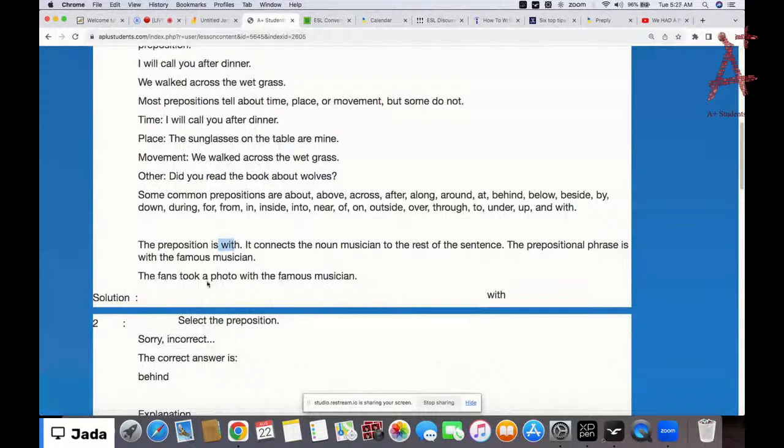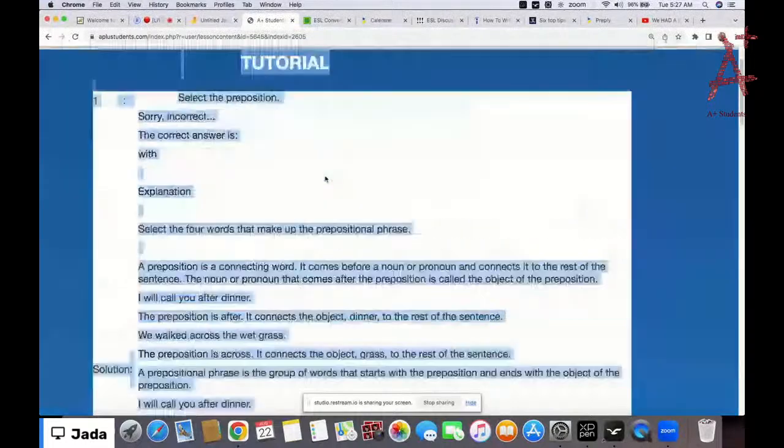Now with, we all know, is the preposition. It connects the noun musician to the rest of the sentence. Now the prepositional phrase is what? With the famous musician.